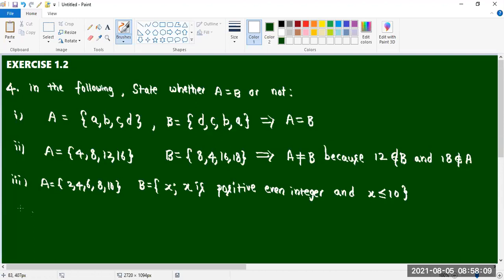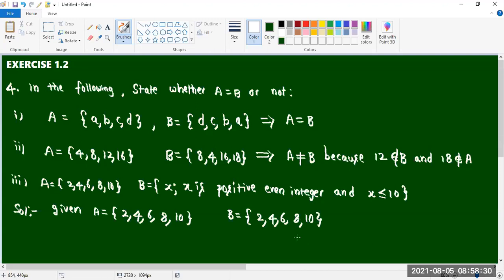So, given A equal to {2, 4, 6, 8, 10}, and B equal to even positive integers, we will get it as 2, 4, 6, 8, up to 10 only. We should take that. Okay?